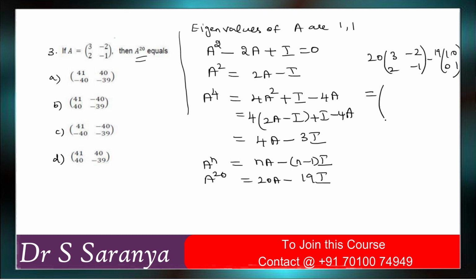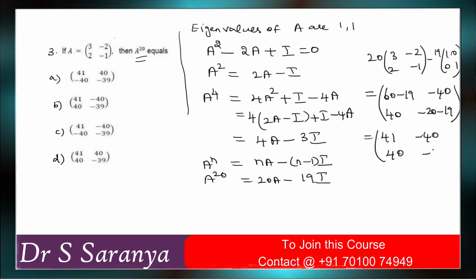So 60 minus 19, correct? 60 minus 19 is 41, then 40, then here minus 20 minus 19. It is 41 minus 40.